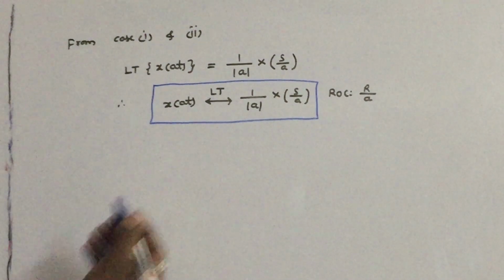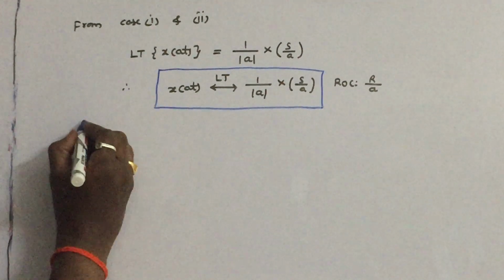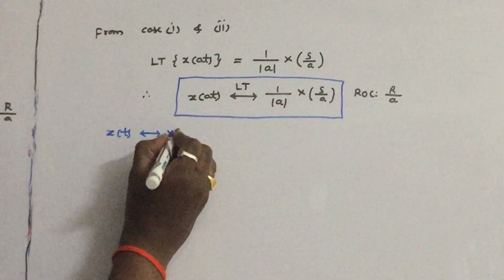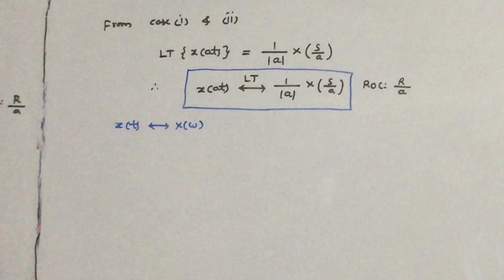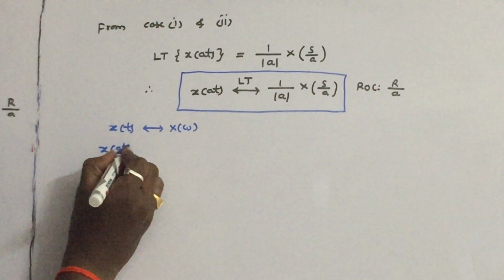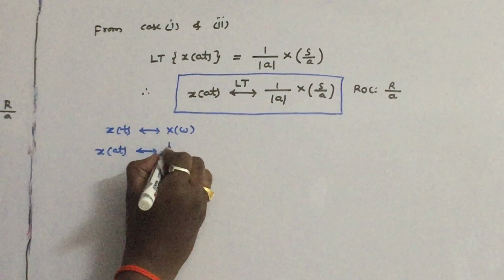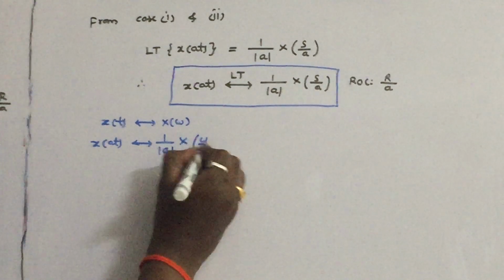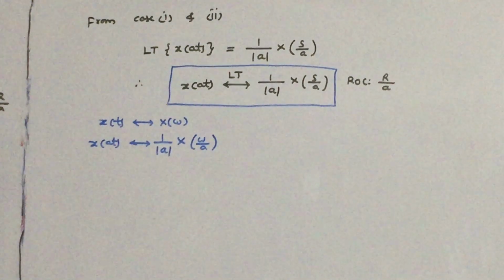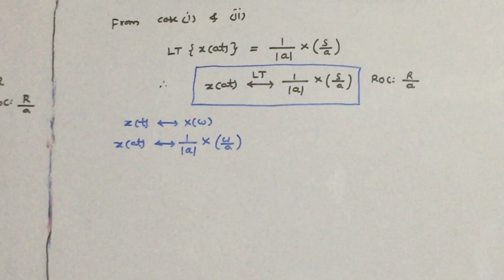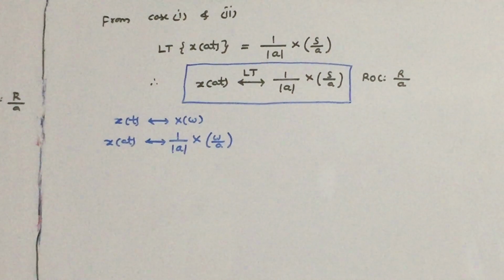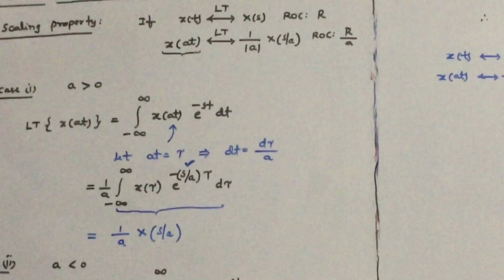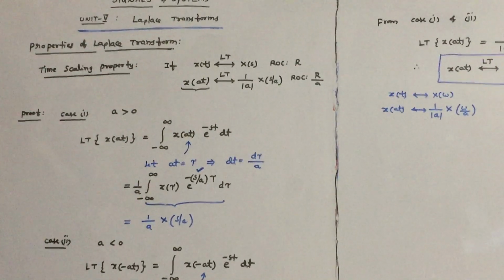What is the corresponding Fourier transform property? If x of t's Fourier transform is X of omega, let us recollect this formula. The Fourier transform of x of at is 1 by mod a into, instead of X of s by a, we write X of omega by a. So this is the next property, called the time scaling property, another important property for the examination.